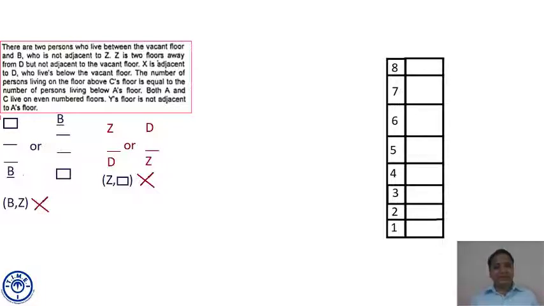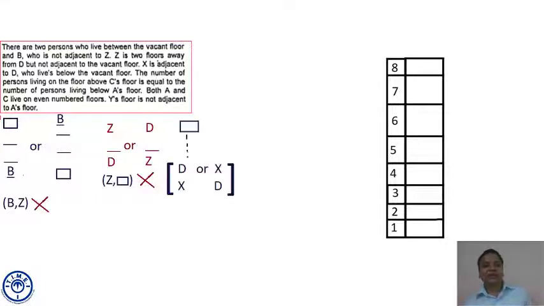Then it says X is adjacent to D. They are on consecutive floors. Sorry, X is adjacent to D. It may be DX or XD. They are on consecutive floors.